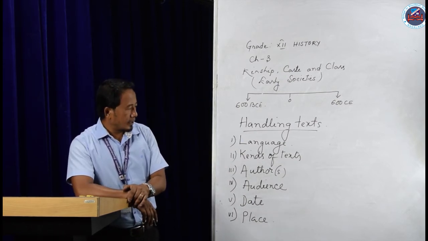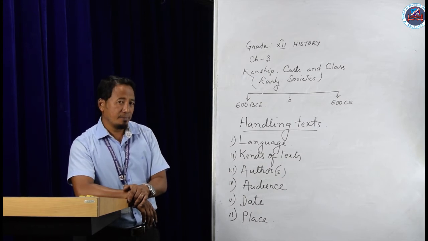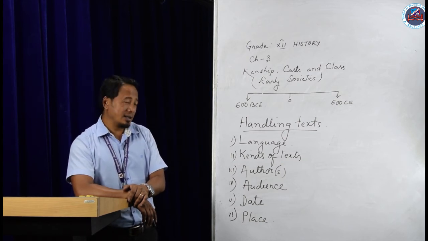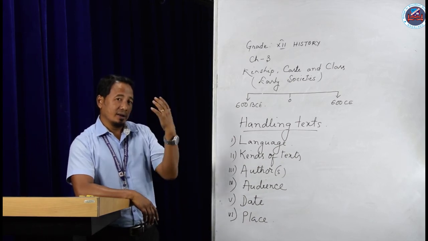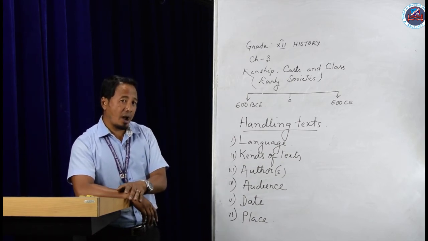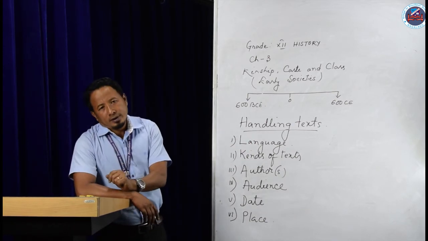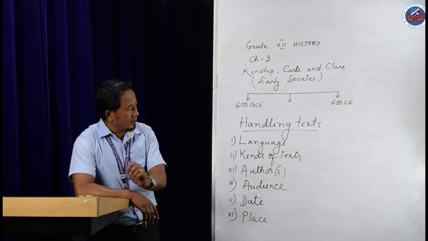Now, let us handle Mahabharata. Mahabharata is a book. Let us try to analyze it and get some idea about Mahabharata, in terms of language.